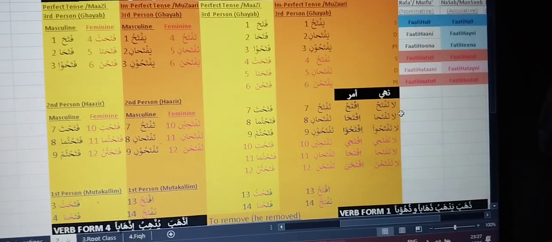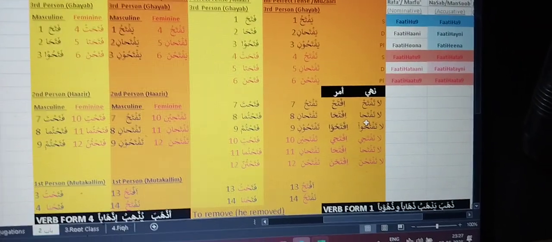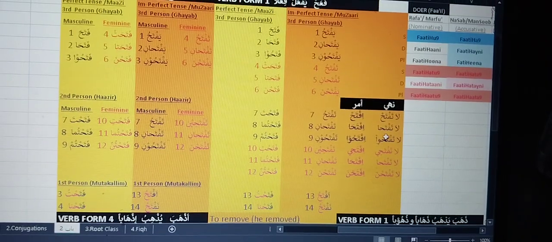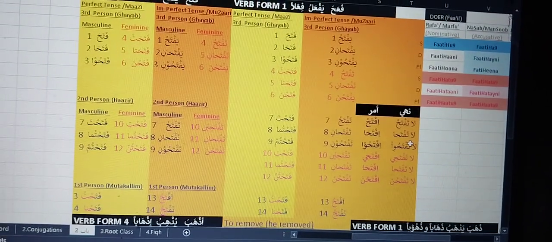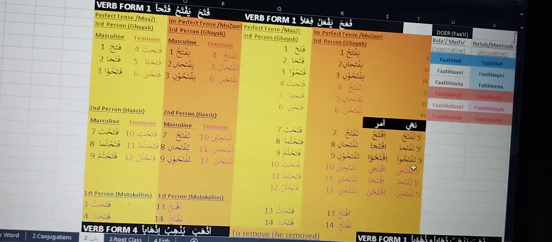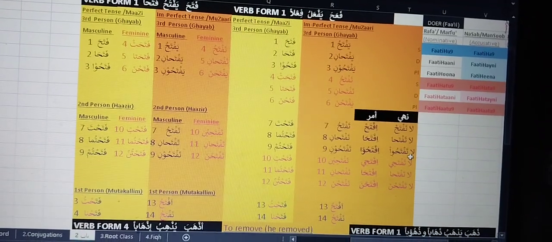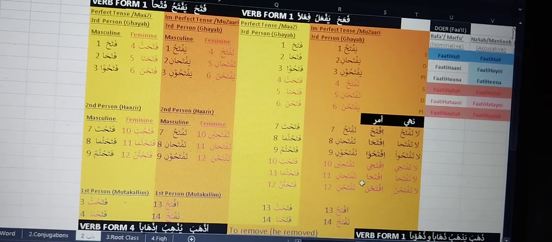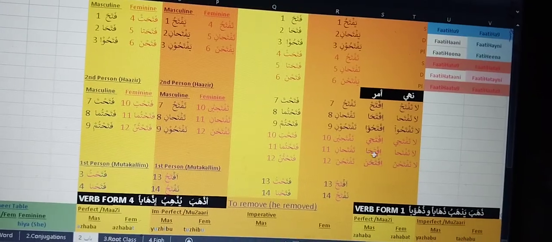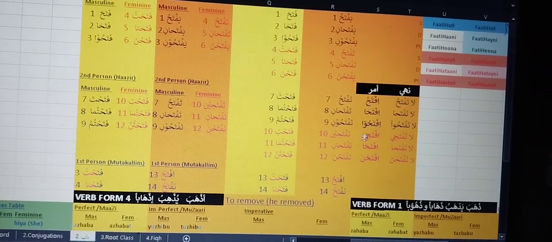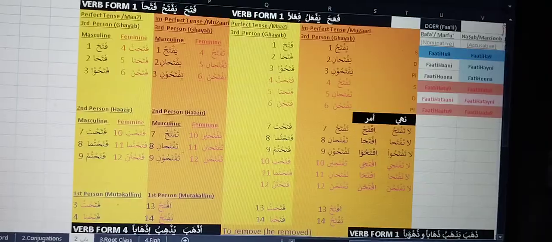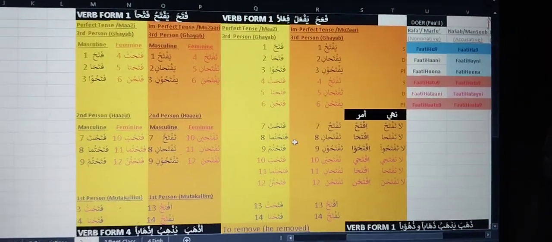This is when we are speaking to a single person. Similarly there are forms for addressing two people and more than two people, the plural form. Hope this is understood, inshallah. Jazakallah khair.